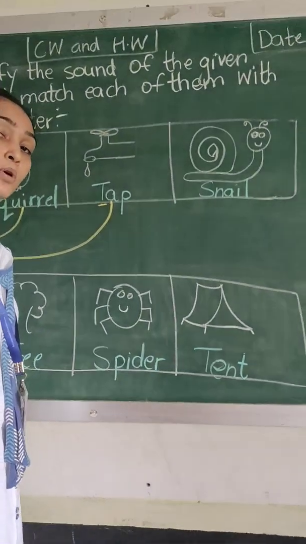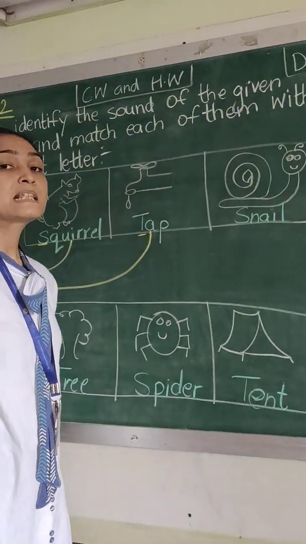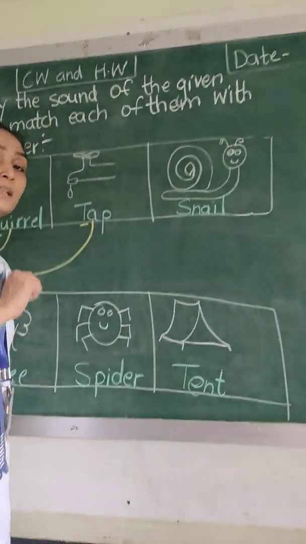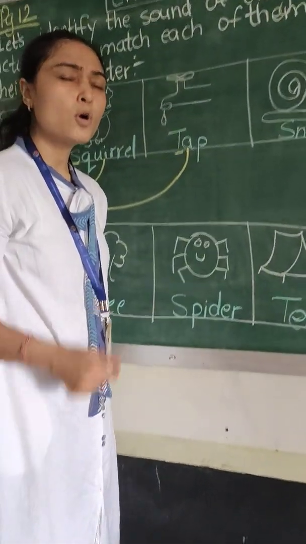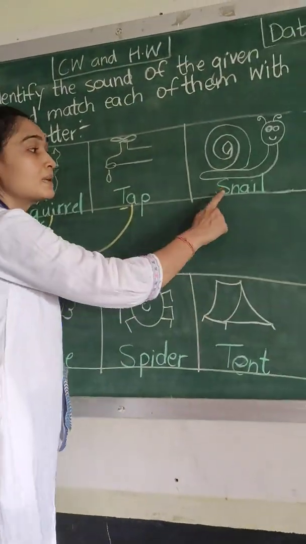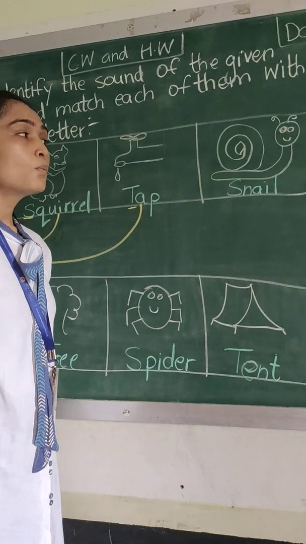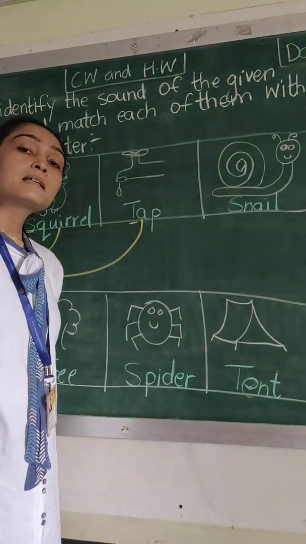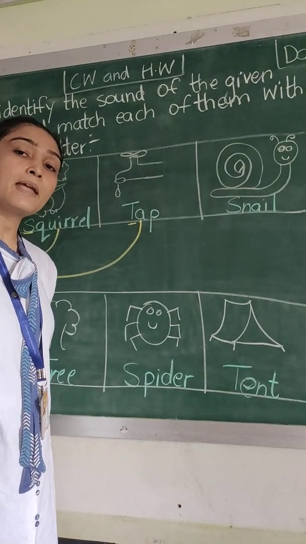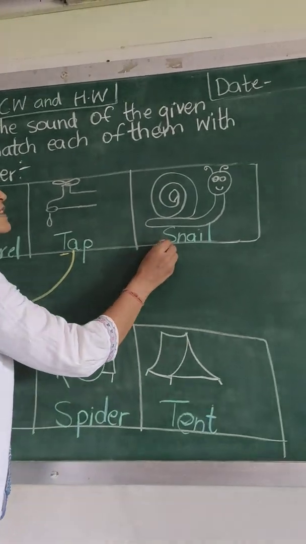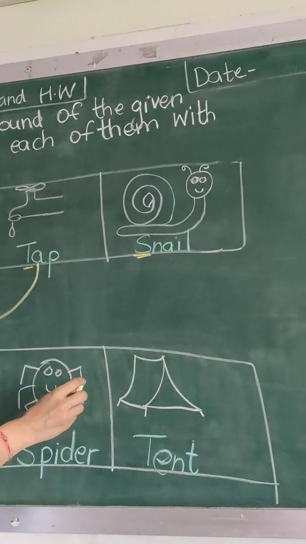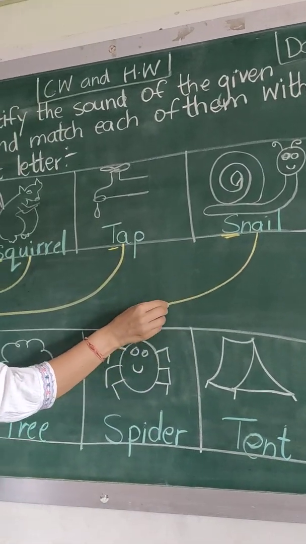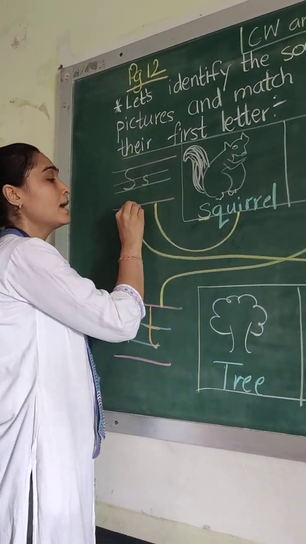We saw this in our vocab also of the S letter. Snail. Snail बहुत ही धीरे चलता है और बहुत ही चिपचिपा होता है. This is the picture of a snail. What do you hear when I say snail? Snail. I hear the sound of S. So I will match this picture, children, to letter S.